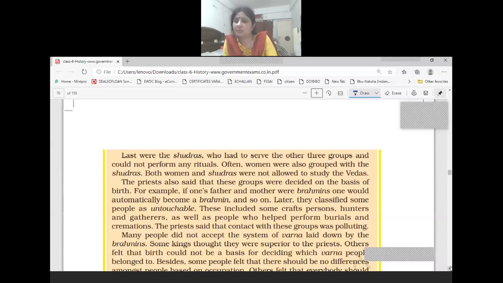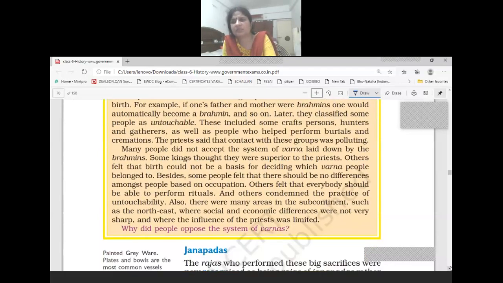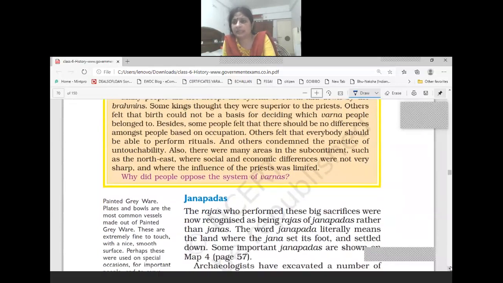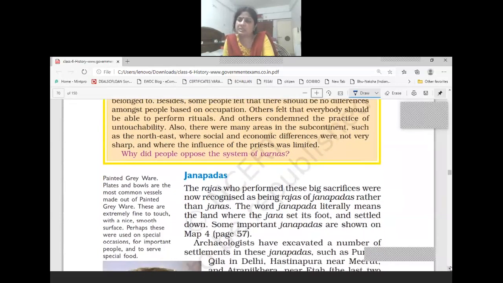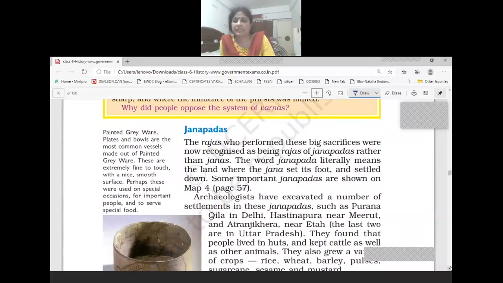And then there were many people who considered the practice of untouchability to be very unjustified. So this was the Varna system that was prevailing in society in the later Vedic period. Okay, now we will see Janpadas. In the previous class, we discussed Janas, and now it's Janpada.